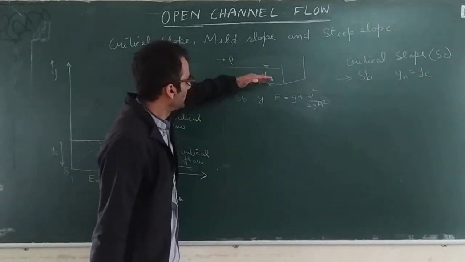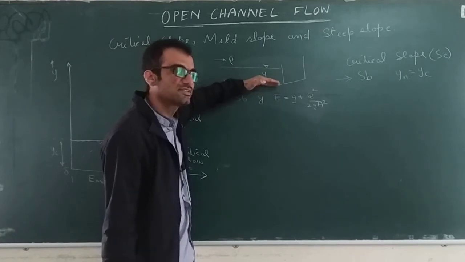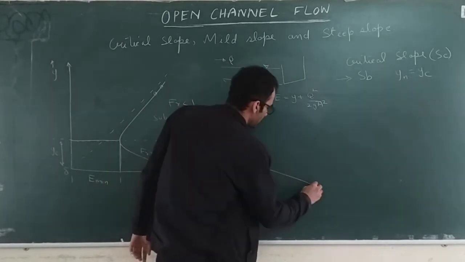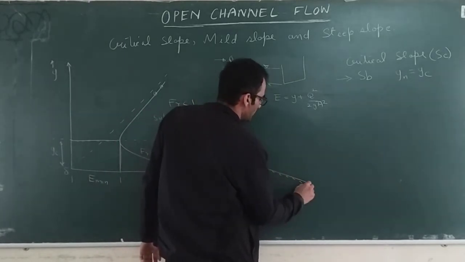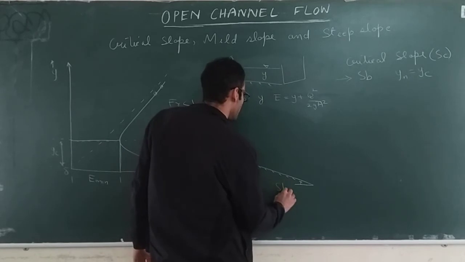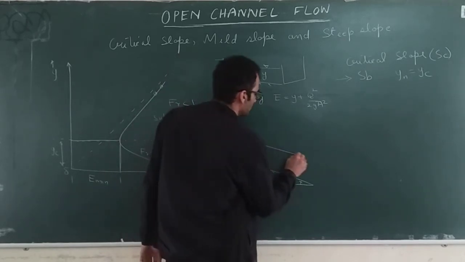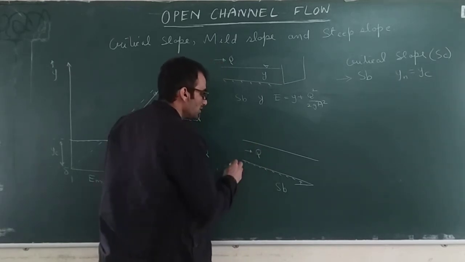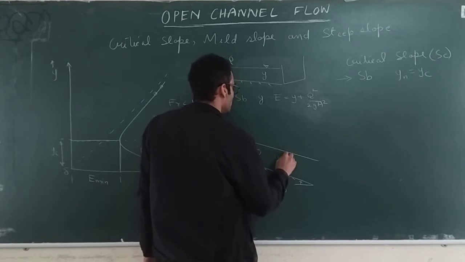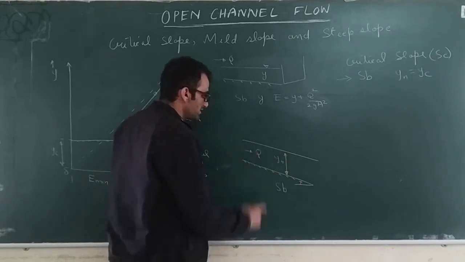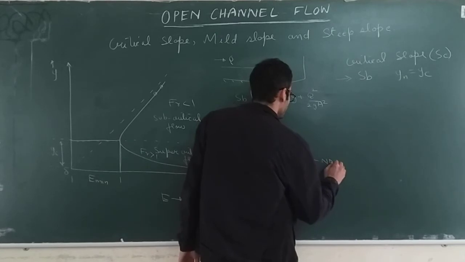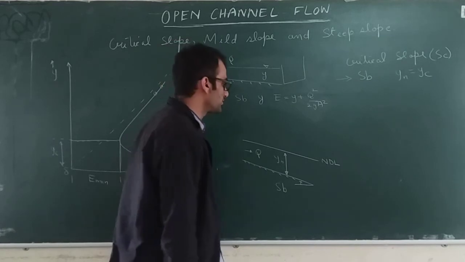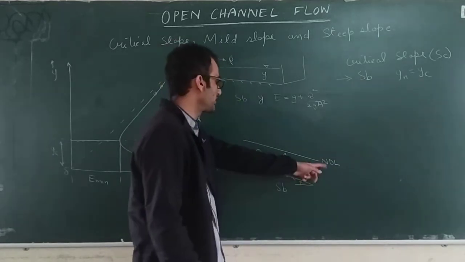See, whenever you are keeping the slope, you can choose any value of slope. Let's say you take this slope. We don't know anything about this slope, this is SB. Our discharge is fixed, so based on the uniform flow equation, you are going to get one normal depth. This line which shows the normal depth is called the NDL or normal depth line. In short form I am writing it here.